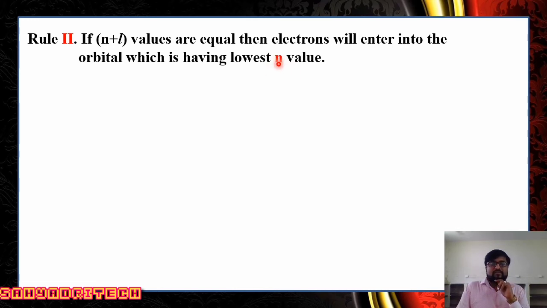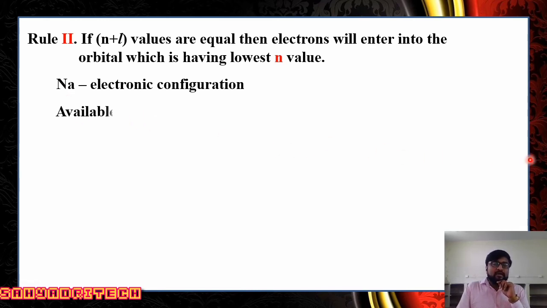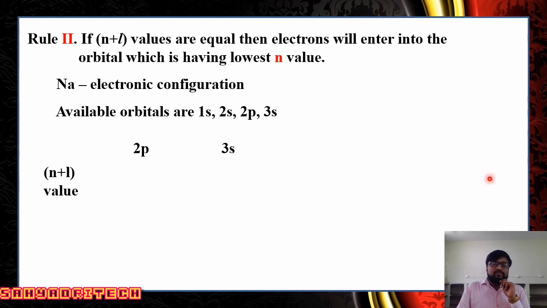Well, it will be understood by considering an example. Say, for example, sodium. Sodium has atomic number 11. So the available orbitals are 1s, 2s, 2p and 3s. Now here, if I compare 2p and 3s, for 2p, n is 2 and l is 1.